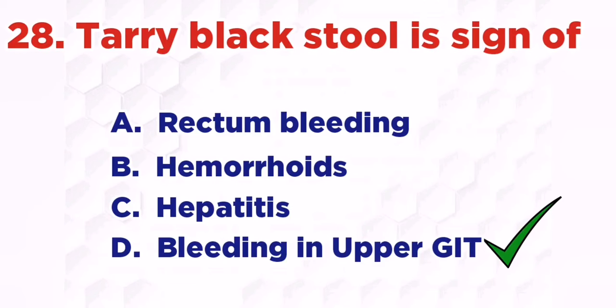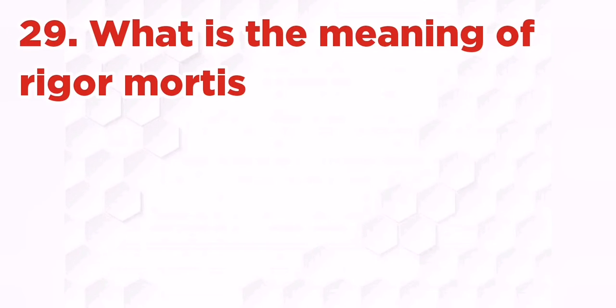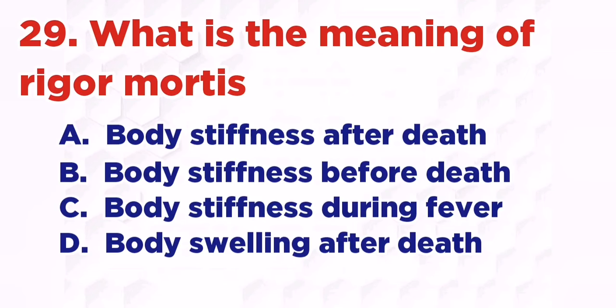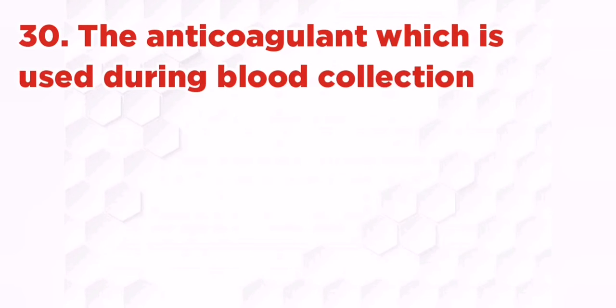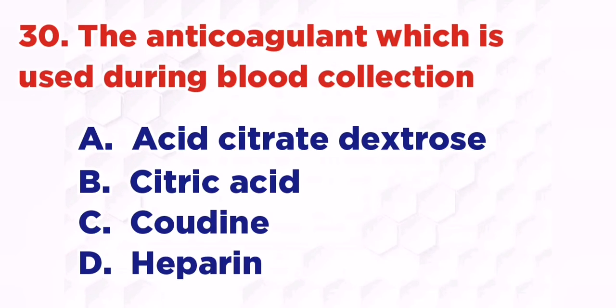Bleeding in upper GIT. What is the meaning of rigor mortis? A. Body stiffness after death, B. Body stiffness before death, C. Body stiffness during fever, D. Body swelling after death. The right answer is A. Body stiffness after death. The anticoagulant which is used during blood collection: A. Acid citrate dextrose, B. Citric acid, C. Codeine, D. Heparin. The right answer is A.